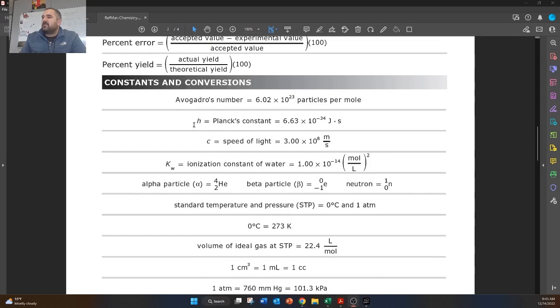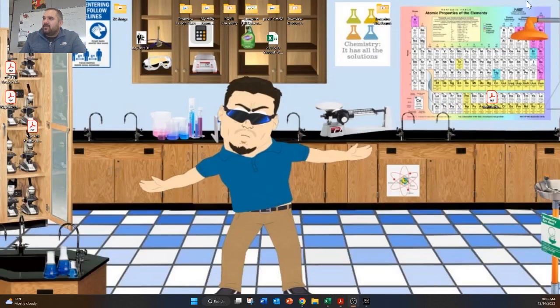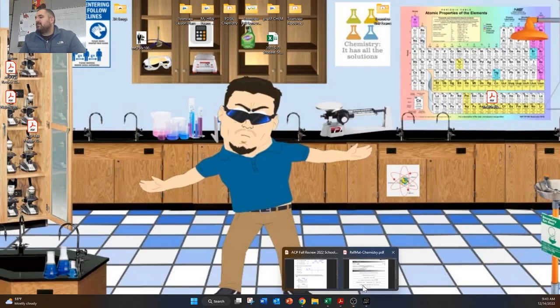Where'd it go? There it is right there. No, that's not it. Avogadro's number. And it's labeled for you, which is really nice. So you're going to find it under constants and conversions. This is if you forget this number. But we've been doing so much practice, I don't think any of you will. But just know, that number is available for you when you take your test. So let's go back to the test.